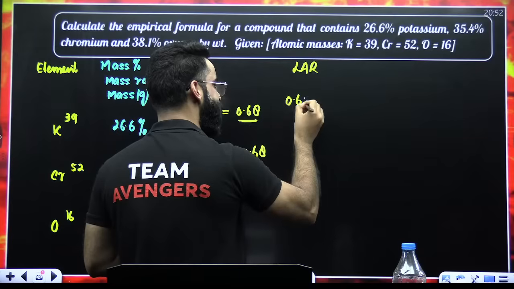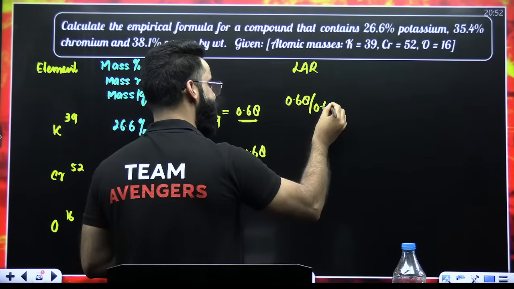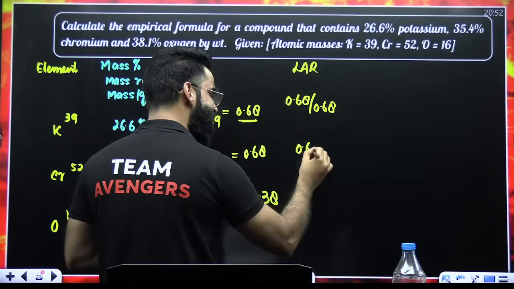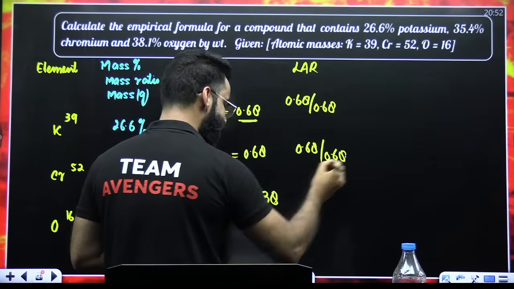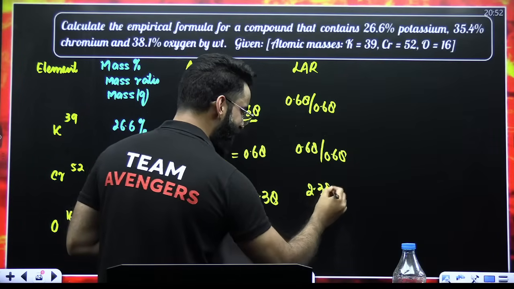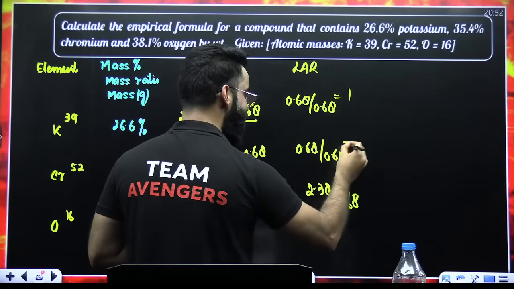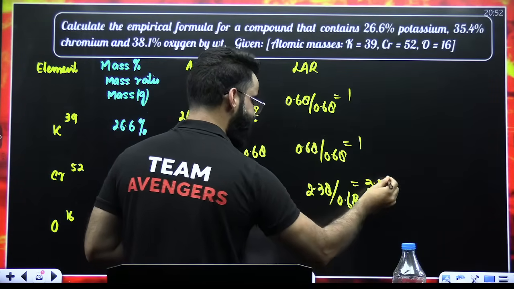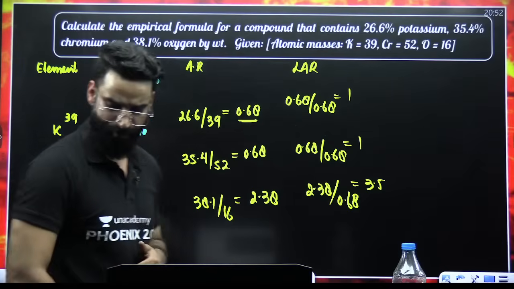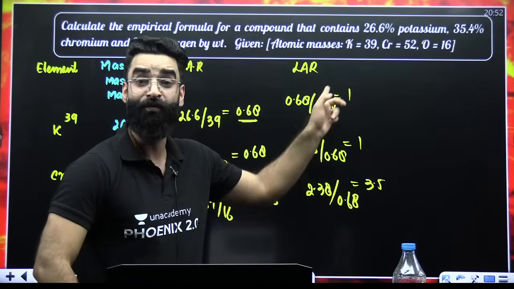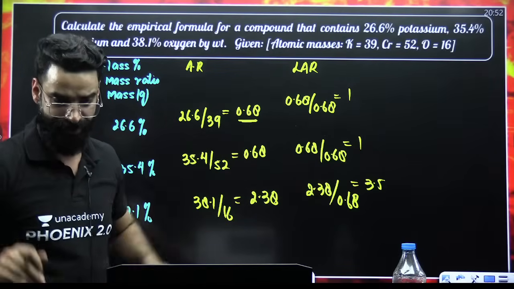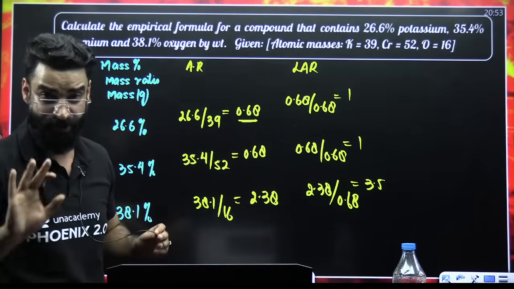The least number is 0.68. So 0.68 divided by 0.68, similarly 0.68 divided by the least number, and 2.38 divided by 0.68. When you calculate, this value comes out to be 1, this is 1, this is 3.5. Is that the whole number ratio? 1 is to 1 is to 3.5. It is not the whole number ratio.